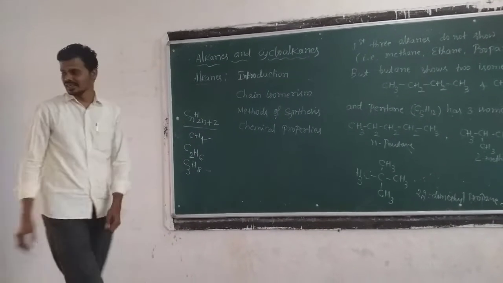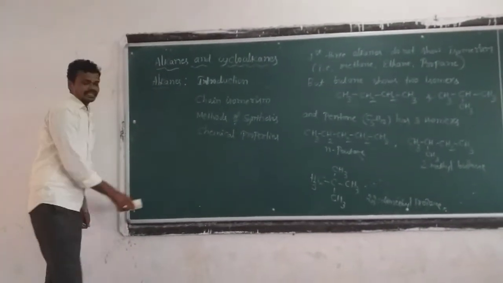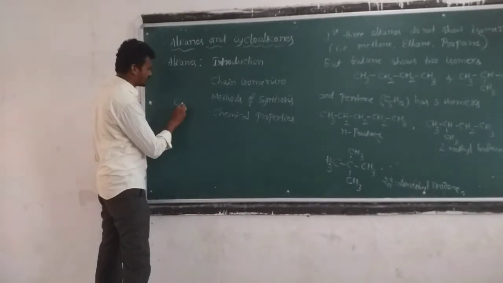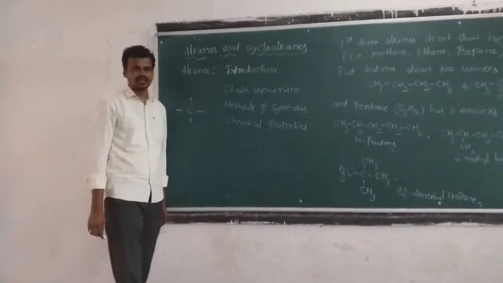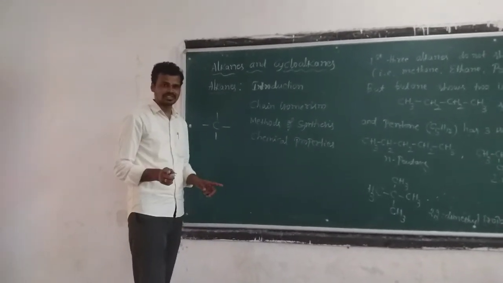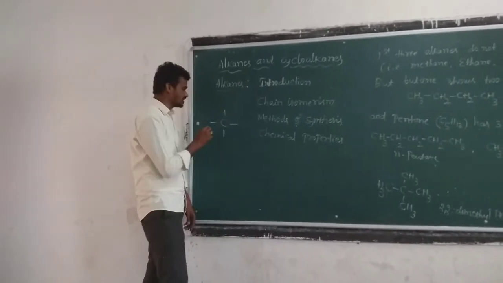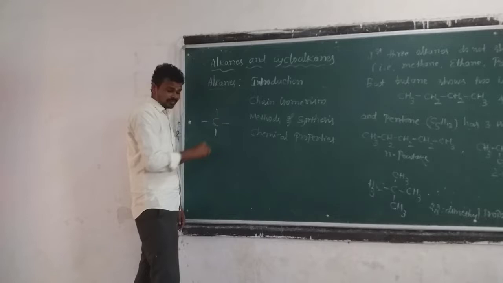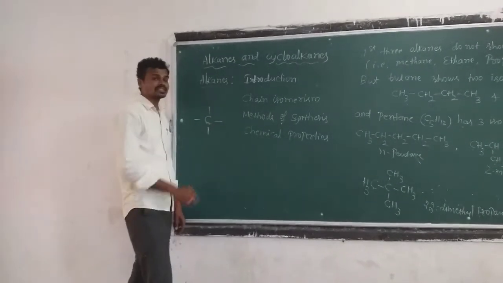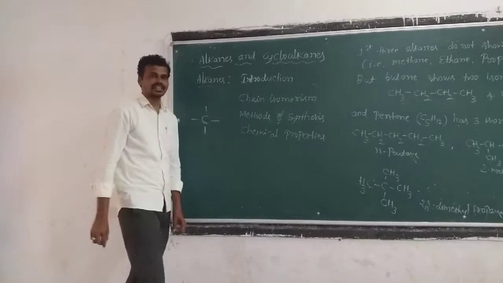The next thing in alkanes is that all the bonds in the carbon atom are single bonds. There are no double bonds and no triple bonds, only single bonds, and hence this carbon is called an sp3 hybridized carbon. So this is the introduction class.